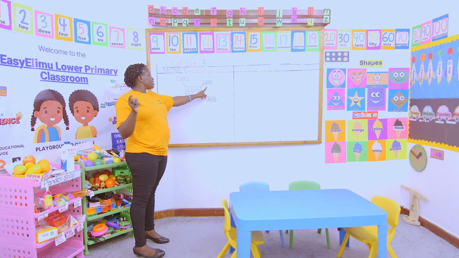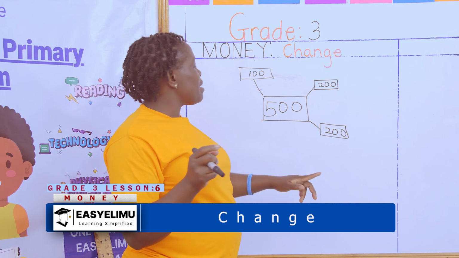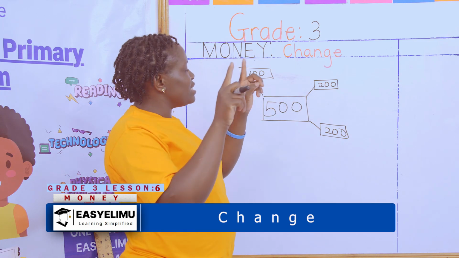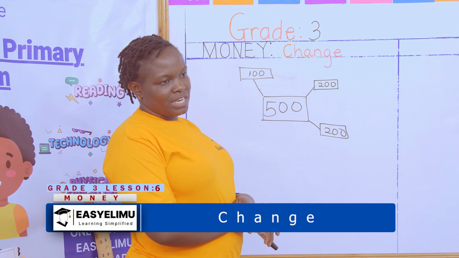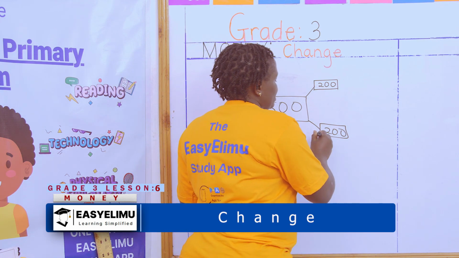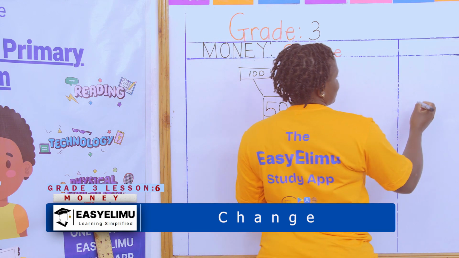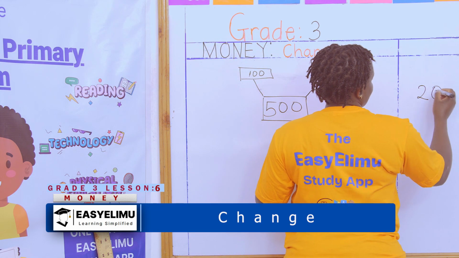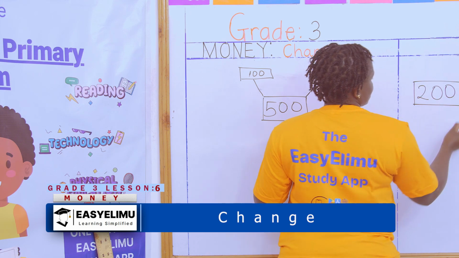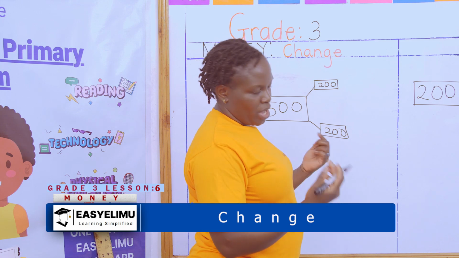If I add 200 plus 200, I'll get 400, plus 100, I'll still get 500. The original money was intact, a 500 shilling note, but now I have made it into simpler notes. It is the same thing. If I'm given a 200 shillings and I'm told to give me this money in a different way,